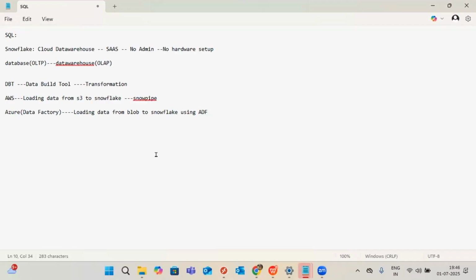Only files go into it, .csv files. Azure also, .csv files only, not the database. Blob is nothing but a storage layer only. Okay.